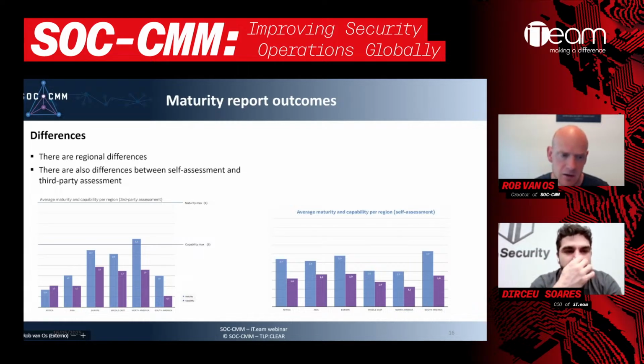Part of this is because when you're doing self-assessments, it's very easy to overestimate your own maturity, which is also a reason why the support partner network was put into place, because it adds objectiveness to your measurements, to get a very accurate picture of how your SOC is operating in terms of maturity. Overestimating your own maturity through self-assessment is a very common thing.